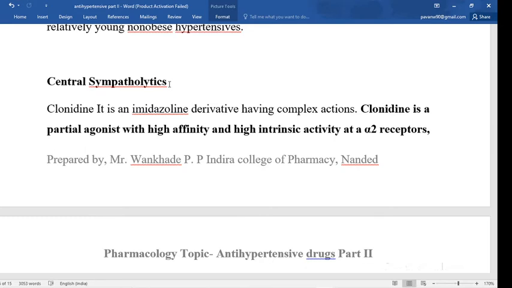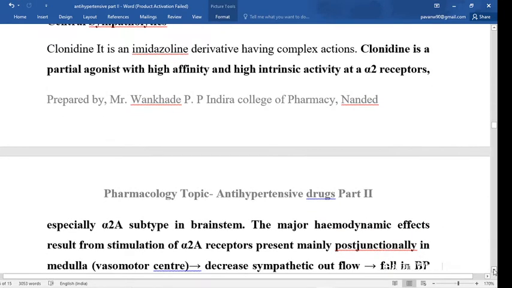So simply clonidine is a partial agonist with high affinity and high intrinsic activity at the alpha 2A receptor. Now alpha 2A receptors are called presynaptic receptors. So simply, if the presynaptic receptor is activated, it is an autoreceptor. Autoreceptor means if the autoreceptor is activated, it decreases its own neurotransmitter level, means it gives the opposite action. So if it is a partial agonist on the alpha 2 receptor, it decreases the noradrenaline level.